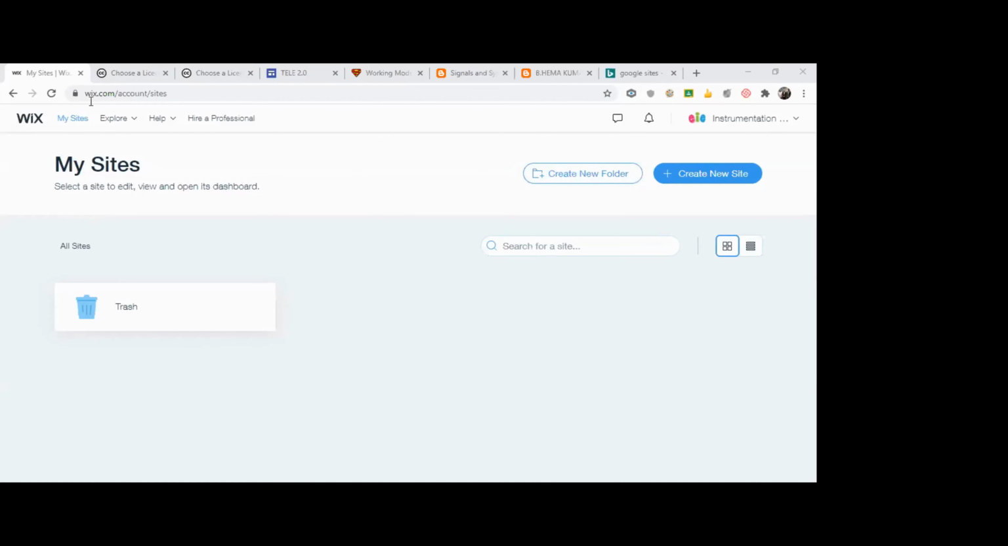What did I do? I go into wix.com. I chose sign in. I signed in with my Google account. Here you see on the right corner, create new site. I have an option called create new site. I'm just clicking on it.